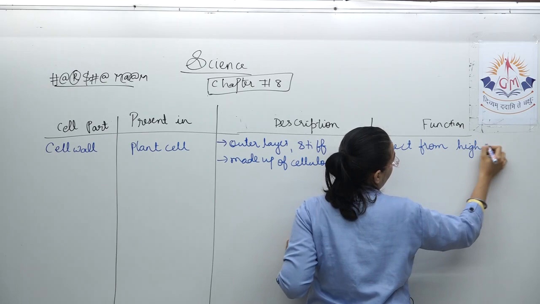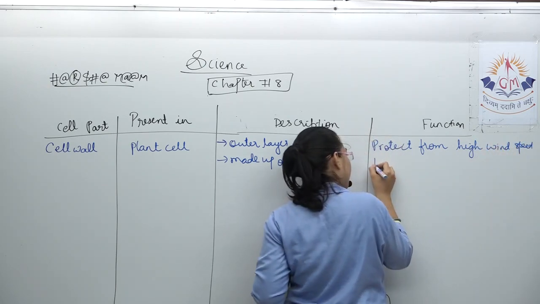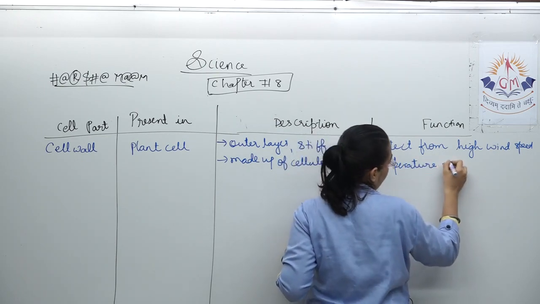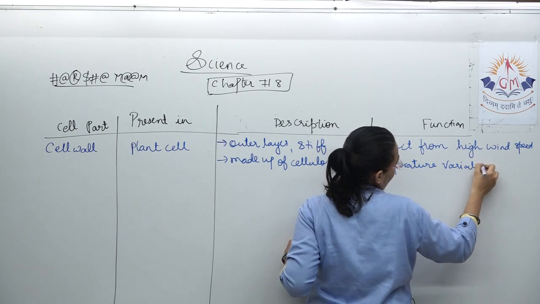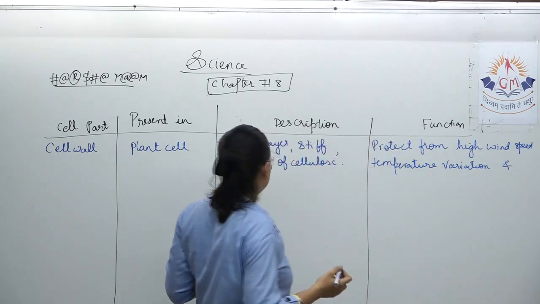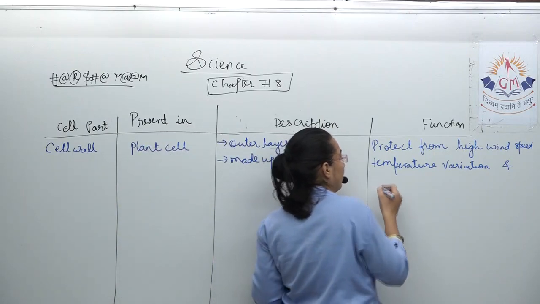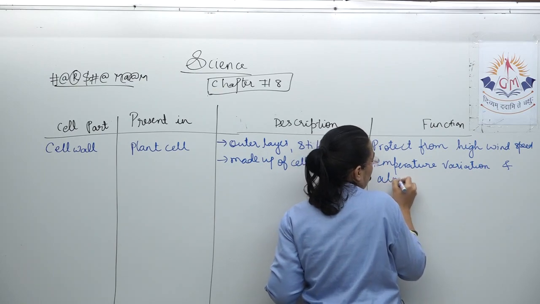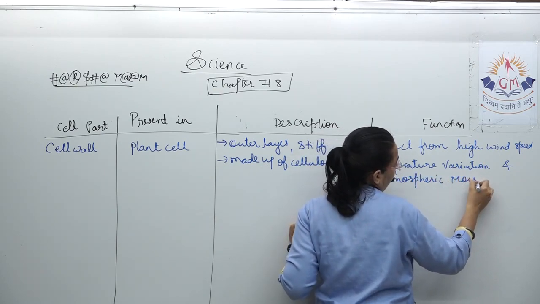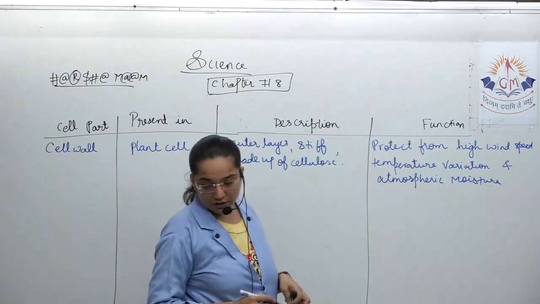If you talk about the function of cell wall, it will protect the plants from high wind speed, temperature variations, and atmospheric moisture. This is how the first part gets completed over here.